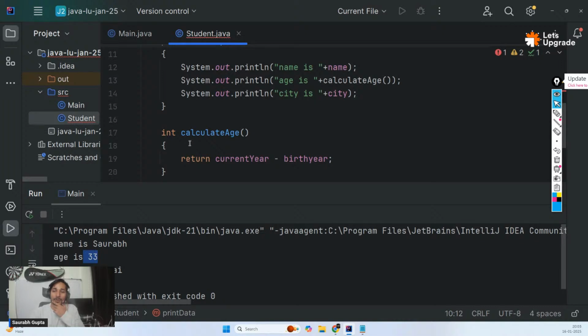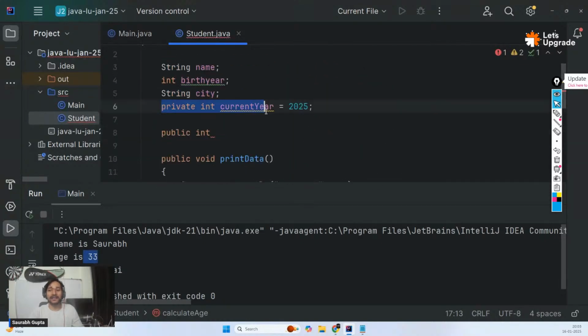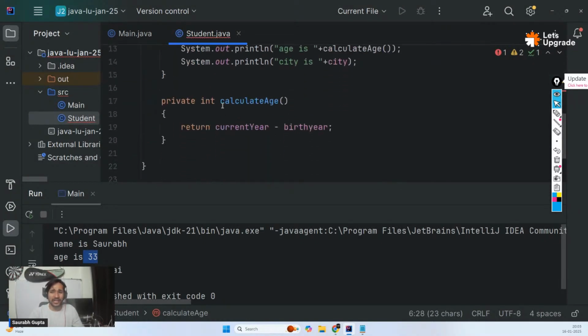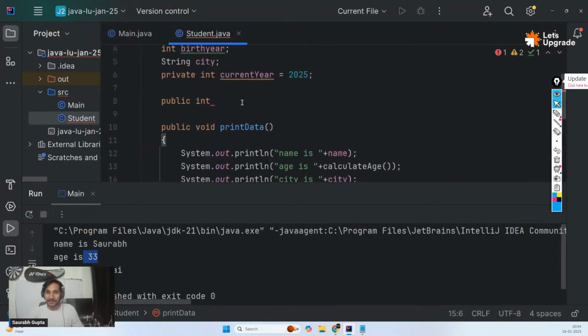Think of it like this. Do you want people to use calculate age function outside? No. I want to only use this inside the class. So you can also make this function private so that no one else can use it outside. So always think what you want people to access outside and inside. So see, again, function hiding. We hide the function now. Here we are hiding the data. So see, I know that I don't want anyone to use calculate age outside because it's of internal things only. So it should be private for me only, for my class. No, not outside. I don't want it to be accessible outside. Simple. Okay. Getting the point, everyone?